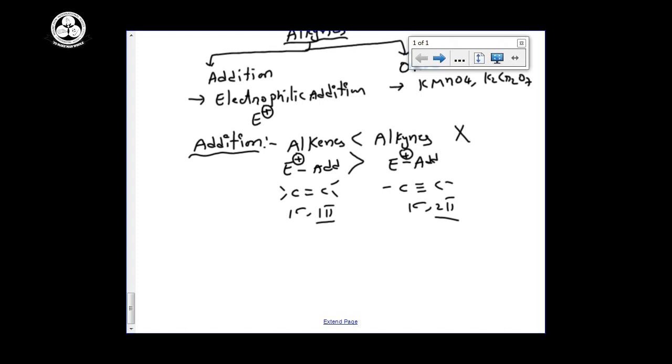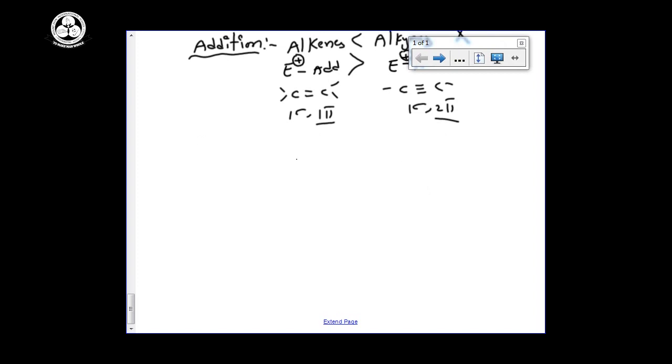The reason why this happens: generally you can think of C double bond C, here C triple bond C. Here the pi electrons are loosely bonded. Pi electrons will be loosely bonded here, and here the pi electrons are strongly bonded.